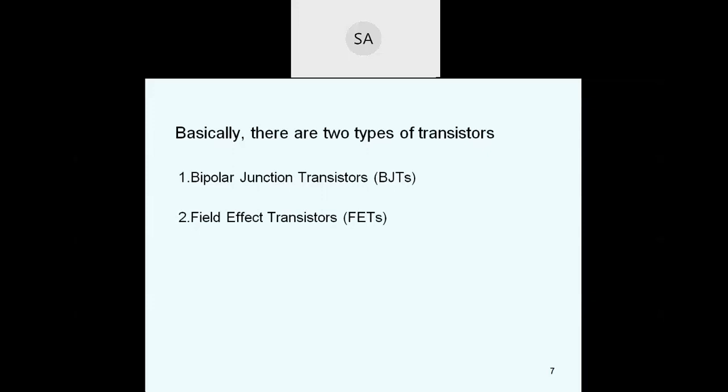The field effect transistor is called a voltage controlled device, because the electric field applied to the gate controls the entire operation. The field effect transistor is also known as a unipolar device.